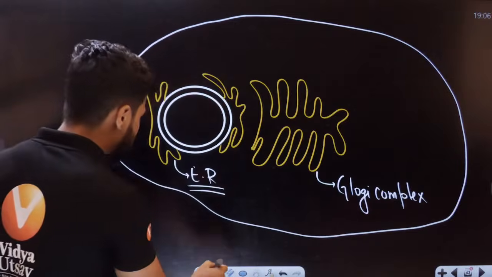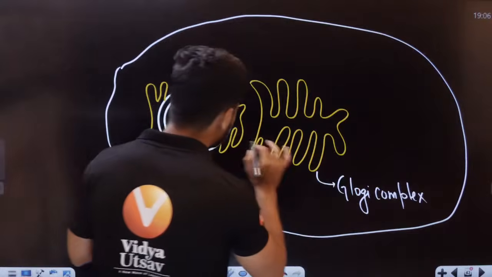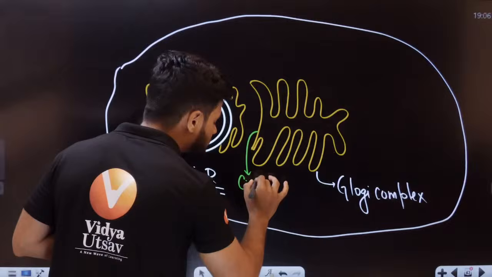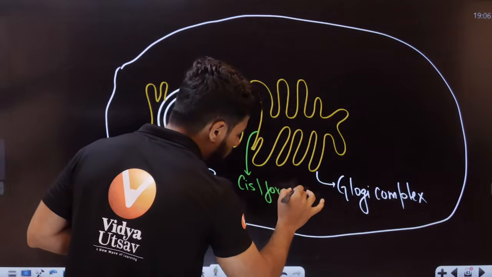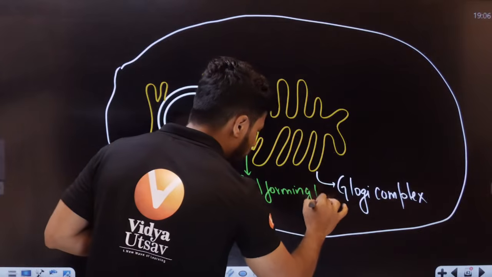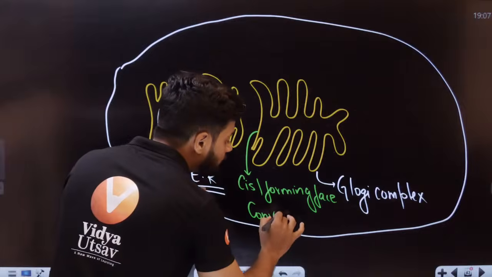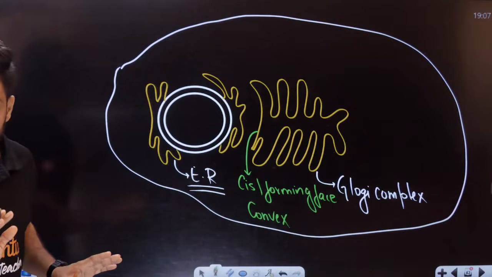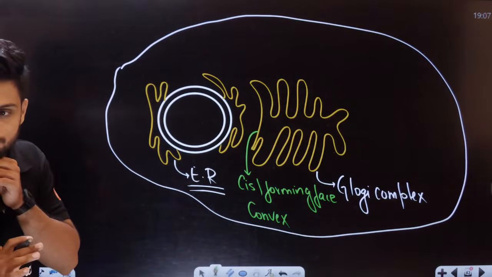Now students, this face here is called the cis face, or forming face, or also called the convex face. Any one name is fine.